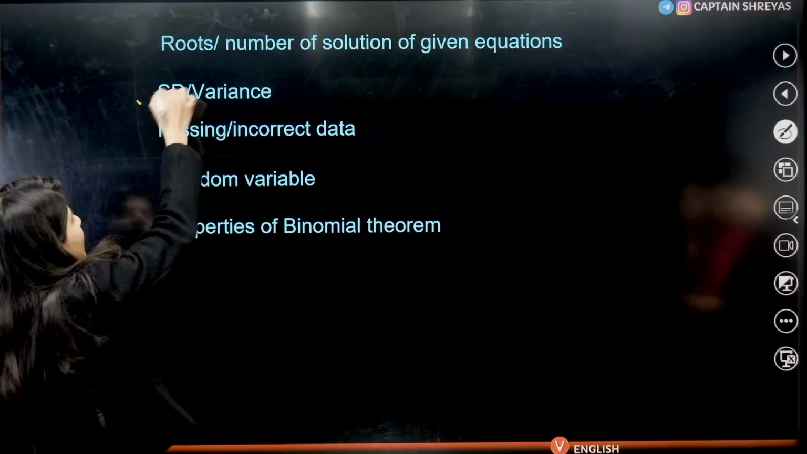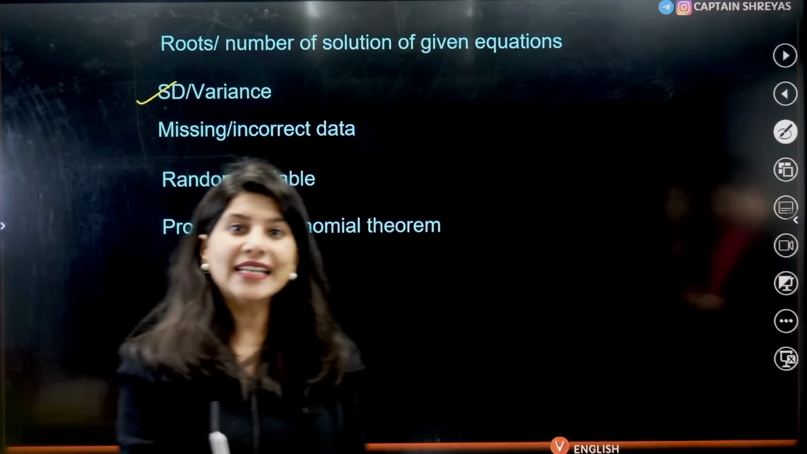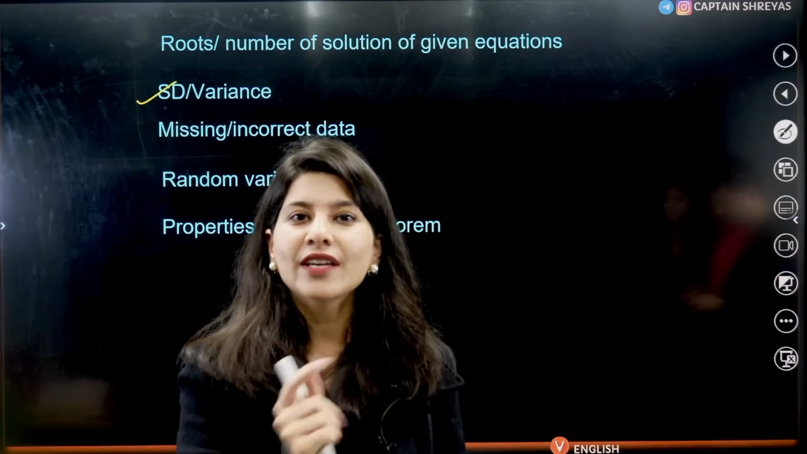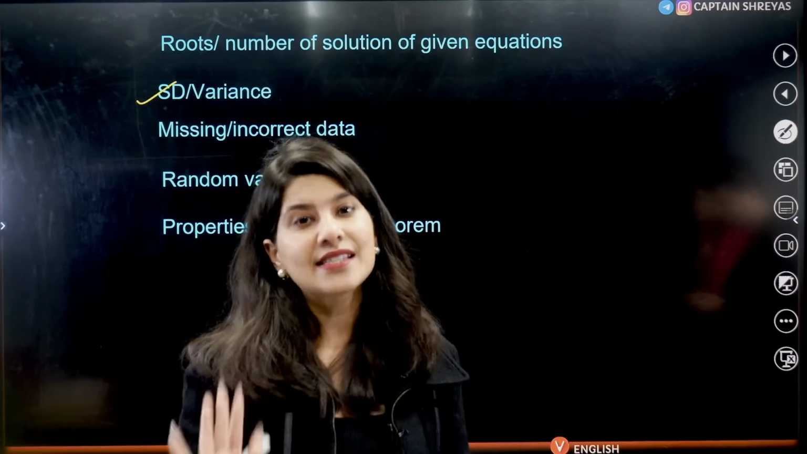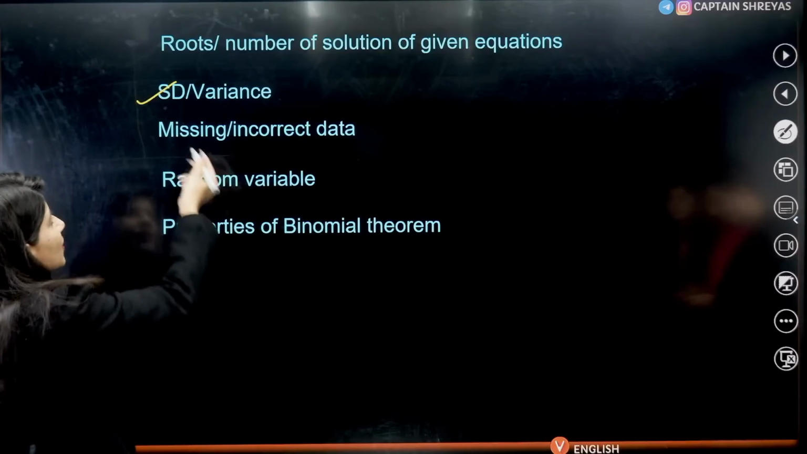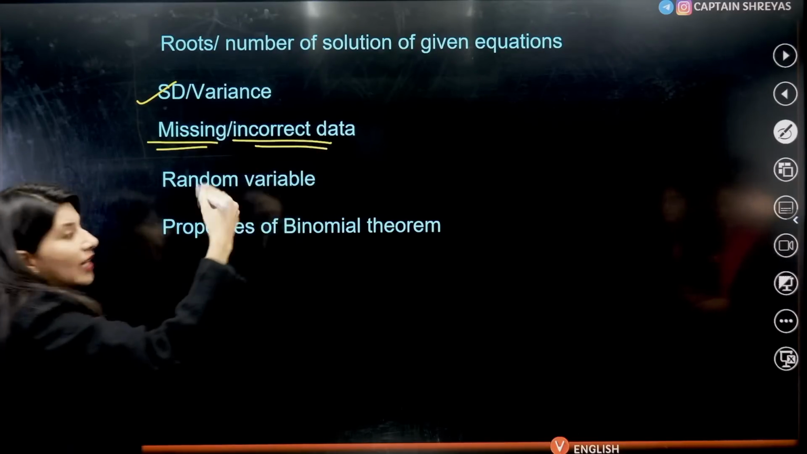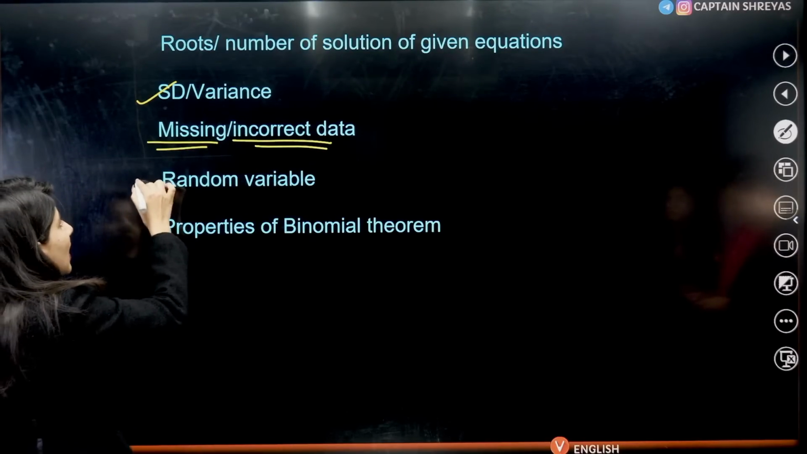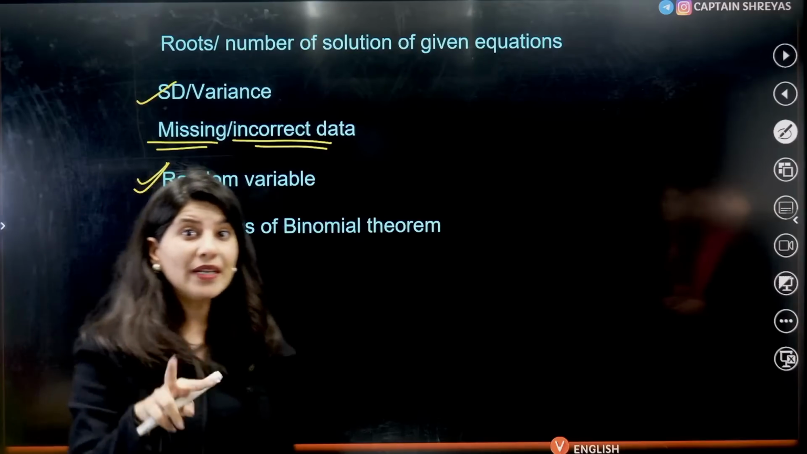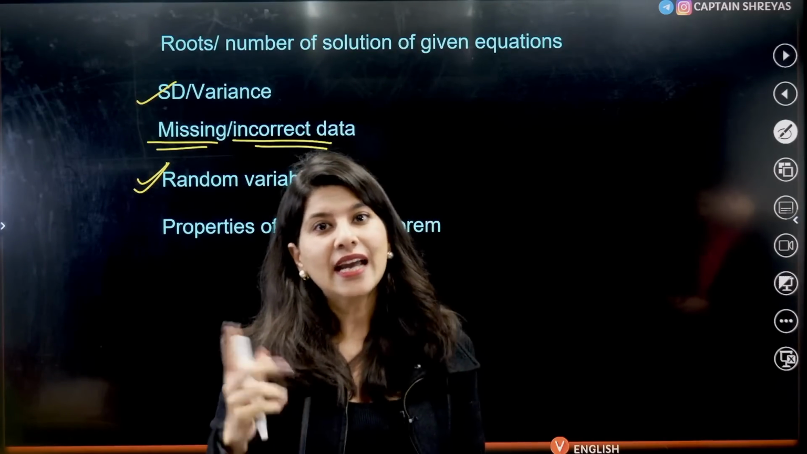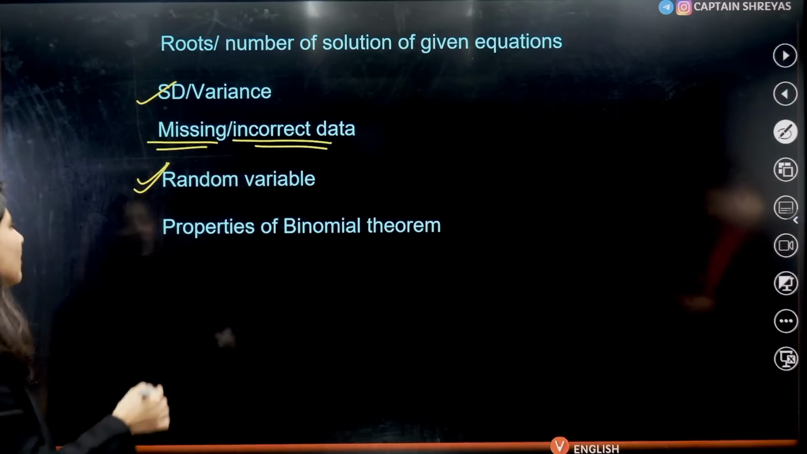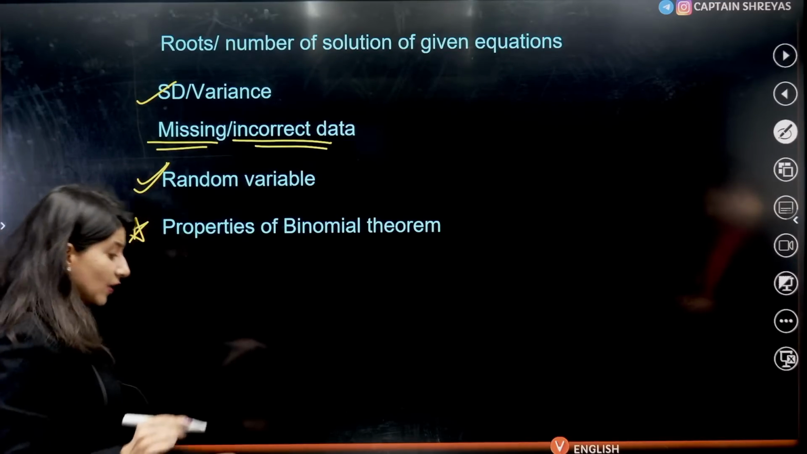Then standard deviation and variance from statistics. Surprisingly, they were giving 1 question in each shift from the statistics chapter. So what were the questions? Standard deviation, variance, or missing or incorrect data. Then we have random variable, which is a combination topic from probability and statistics. And then we have some questions from properties of binomial theorem.